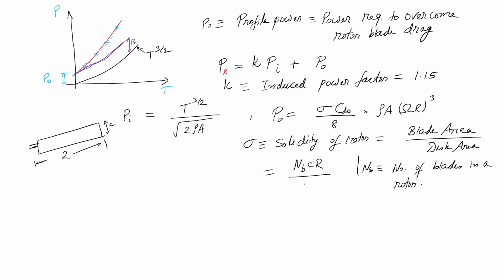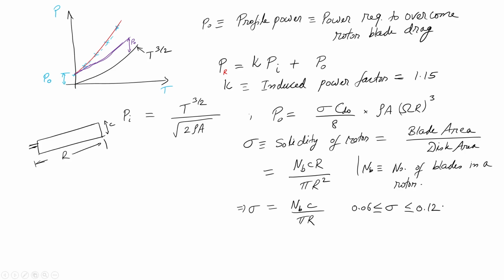What is my disc area? Pi r square. So, if I use this, my sigma becomes NBC by pi r. It is called rotor solidity, and this number is typically of the order of 0.06 to 0.12.